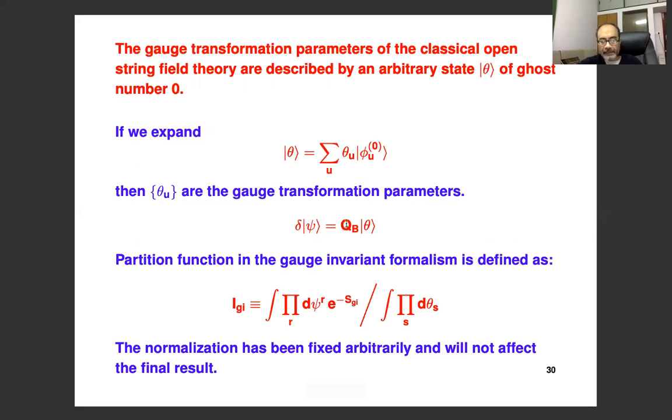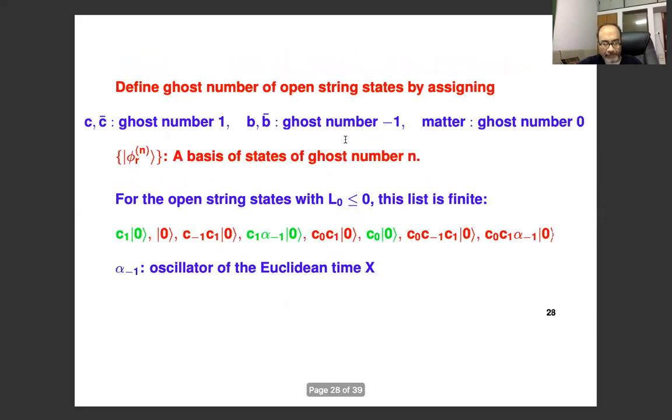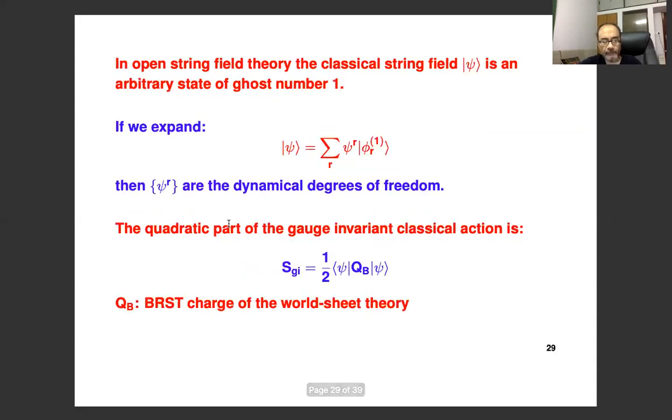So using this gauge transformation law, we can actually explicitly work out how these 3 components, psi 0, psi 1, and psi 2, how they transform under the thetas, under the gauge transformation parameters. And the number of gauge transformation parameters in this case, in fact, is just 1. Okay, that also you can read out from this list. Since the gauge transformation parameter is a state of ghost number 0, in fact, this is the only one of ghost number 0. So there is 1 gauge transformation parameter and 3 fields. That's all the content of the theory.